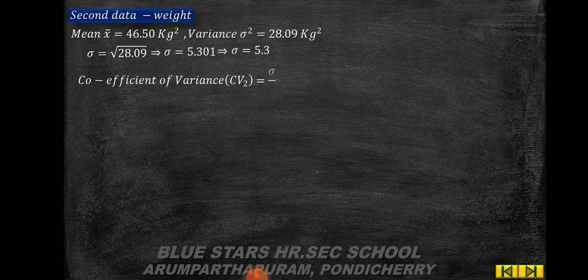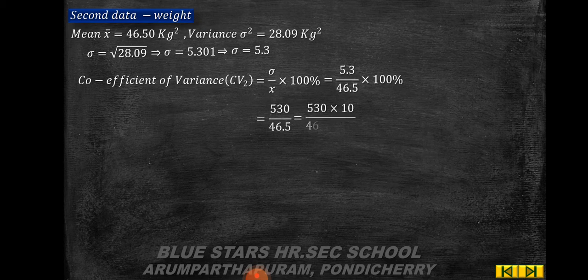So coefficient of variation CV2 is equal to sigma by x bar into 100, which is equal to 5.3 by 46.5 into 100, which is equal to 530 by 46.5, which is equal to 530 into 10 by 46.5 into 10, it gives 5300 by 465.